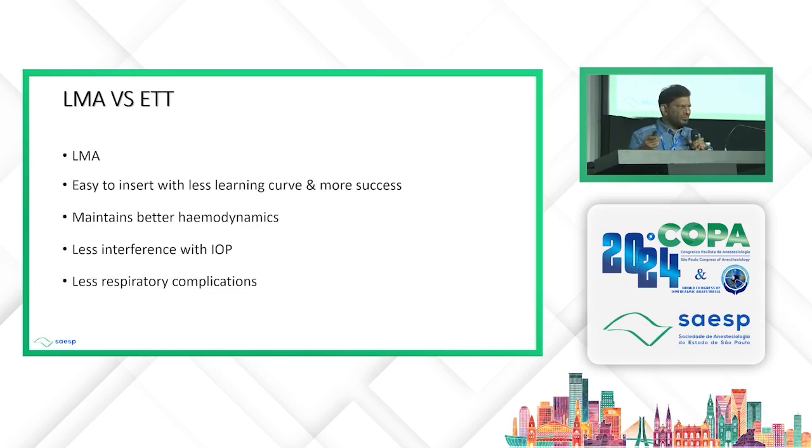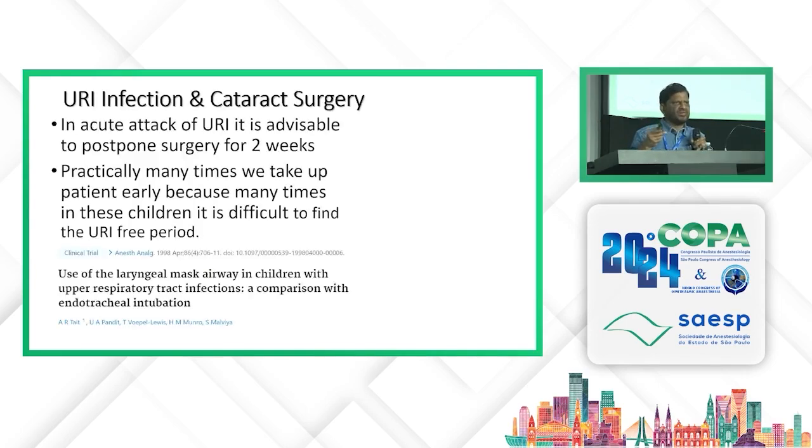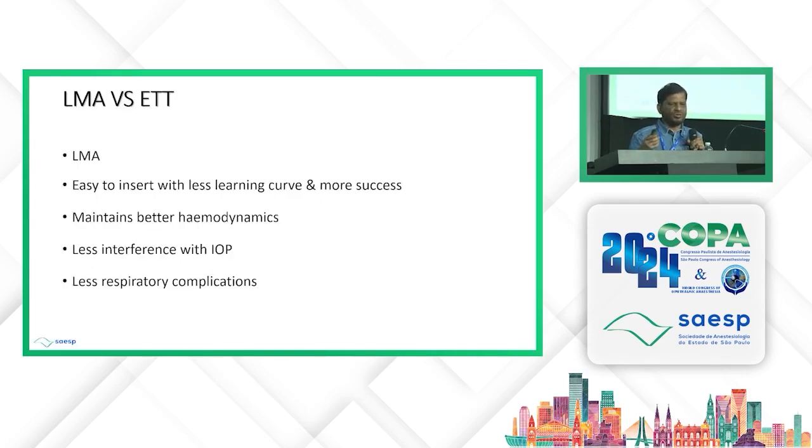But with the advent of LMA, these incidences of bronchospasm and laryngospasm have gone down remarkably. So in my opinion, pediatric ophthalmic anesthesia is a subspecialty which has immensely benefited from the invention of the LMA. Apart from that, it maintains better hemodynamics, with less interference with IOP and fewer respiratory complications.